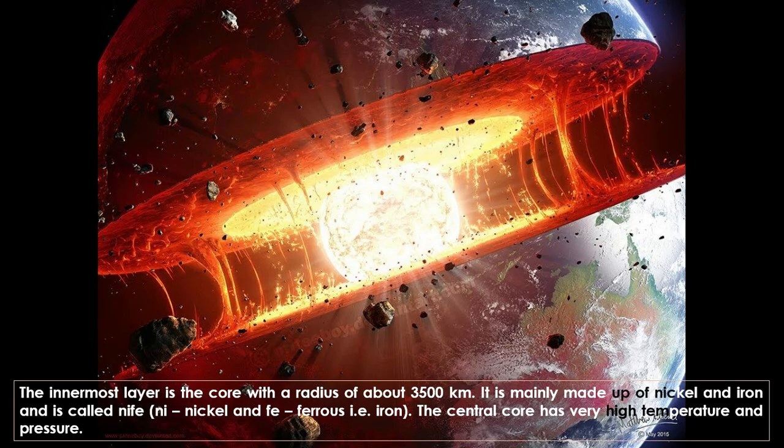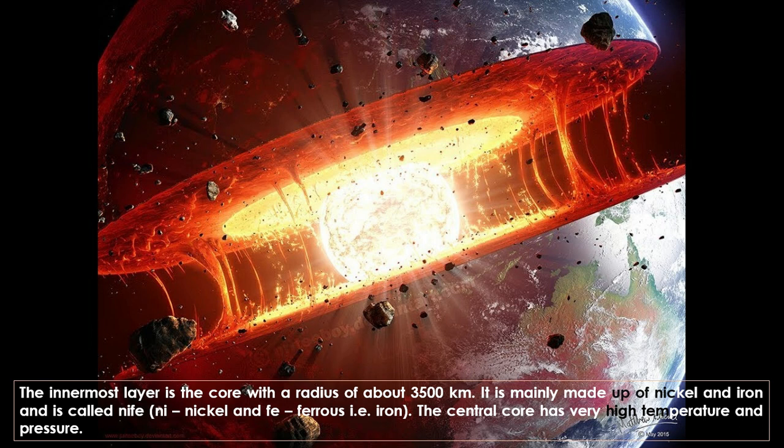Now move to the third and the innermost layer. The third and the innermost layer, that is core. The radius of the core is 3500 kilometers. Core is classified into two categories. One is inner core and second is outer core.